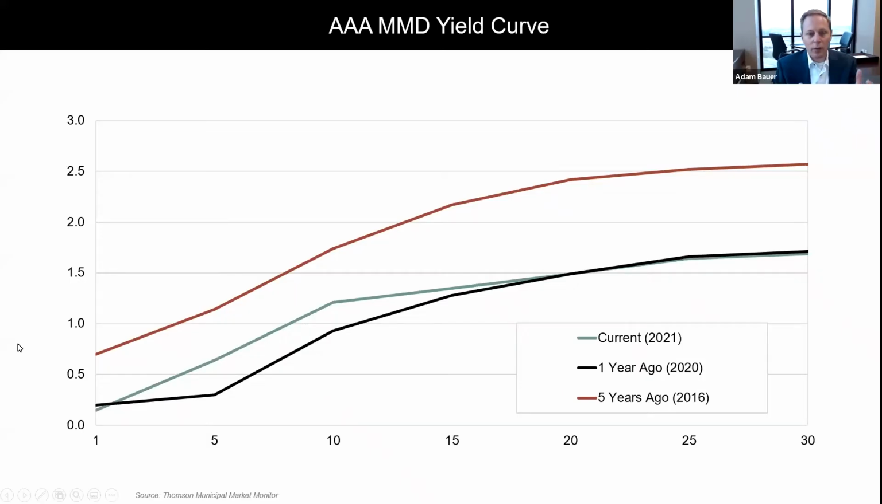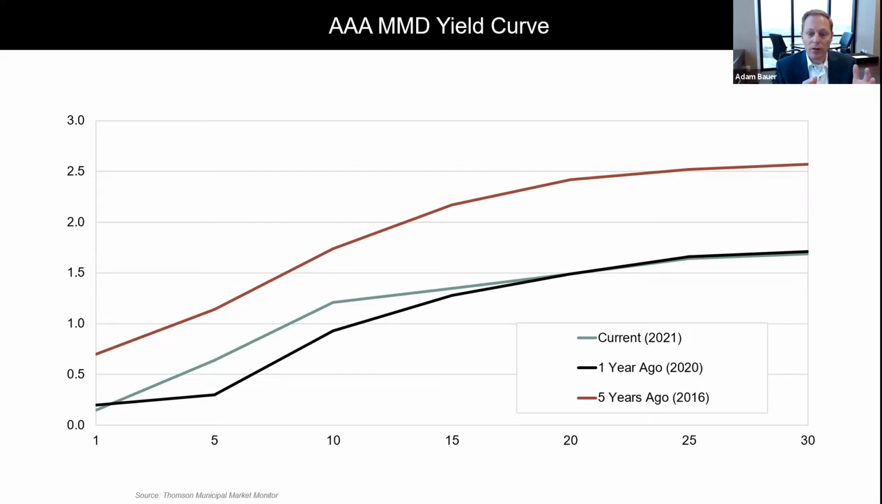On our first slide, what we show is the AAA MMD yield curve. As a refresher, AAA is the highest rating a municipal issuer can achieve. MMD is the Municipal Market Data yield curve, and they post where interest rates are for years 1 through 30. At the bottom of that chart, in 5-unit increments, we have years 1 through 30 listed. To the far left, we have interest rates.